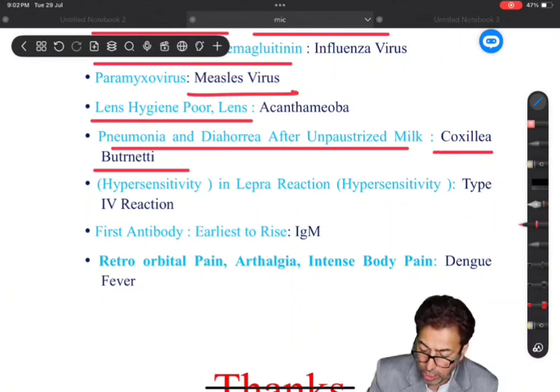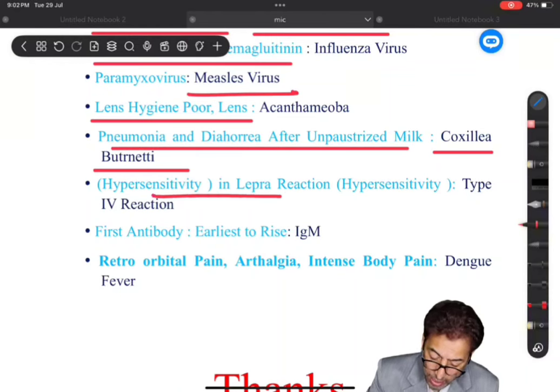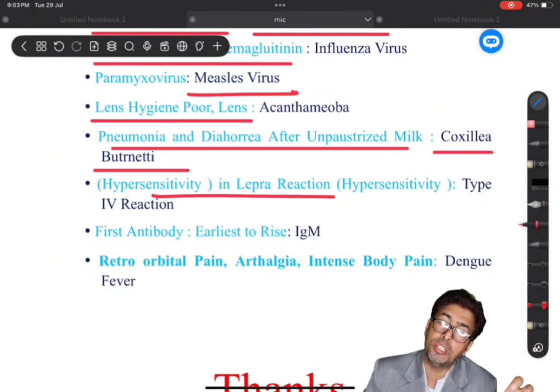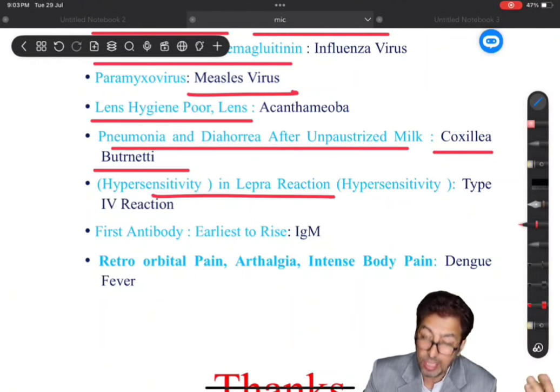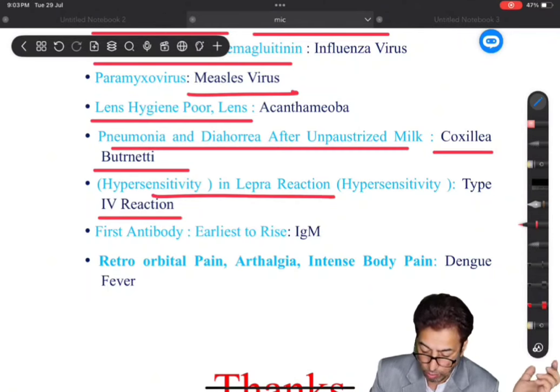Now, as far as hypersensitivity reactions are concerned, there was this question about hypersensitivity in lepra reaction. The question did not mention lepra reaction, because lepra reaction in itself is type 1 hypersensitivity. But the hypersensitivity in leprosy is a delayed type of hypersensitivity, a type 4 reaction. So that's very important. You have to read the question lines very carefully.